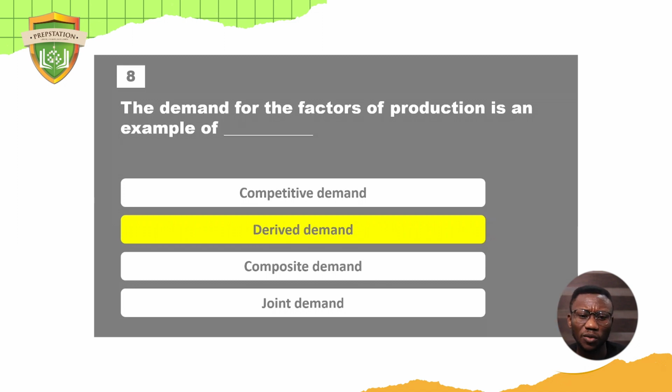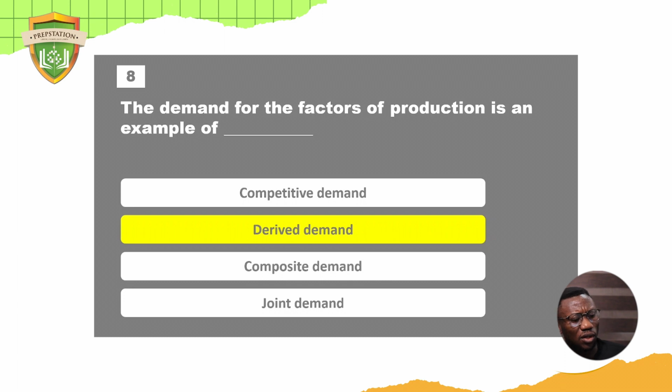Then joint demand. Joint demand is talking about demand for goods that are complementary, that go hand in hand. Just like I said, bread and butter. If you need bread, you probably want butter. If you want yam, you probably want egg. If you want a car, you probably want to buy petrol. You have a phone, you probably need a charger. You have a book, you probably need a pen. So this demand goes hand in hand. If you sell more of one product, you sell more of the other product as well.